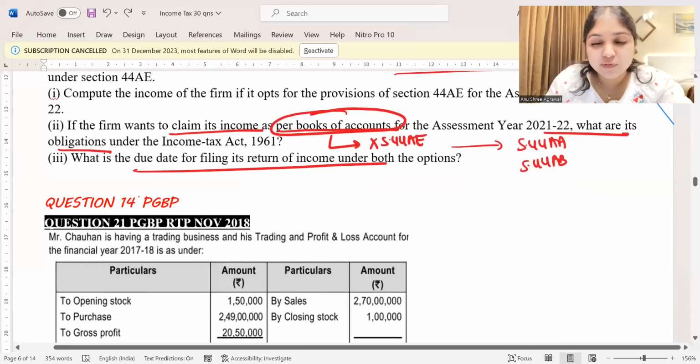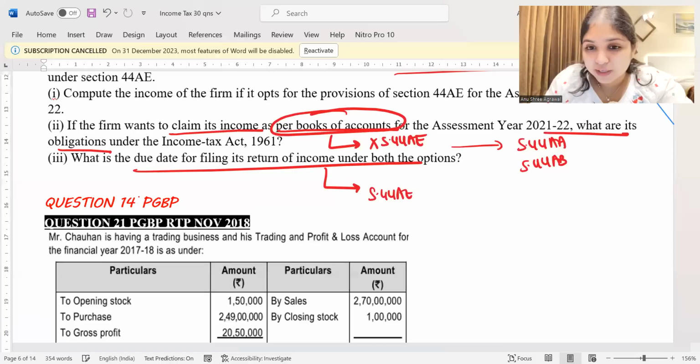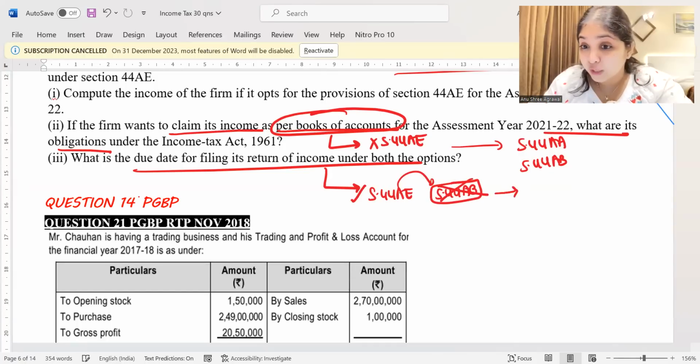What is the due date for filing the income tax return? See, if the assessee follows 44AE presumptive taxation, then tell me, in that case, will audit apply for the assessee? Audit will not apply. If audit will not apply, what will be the 139(1) due date for this assessee? 31st July of the assessment year will be the 139(1) due date.